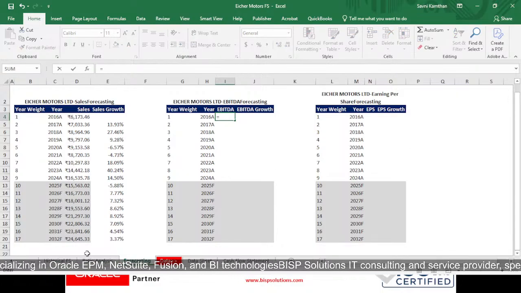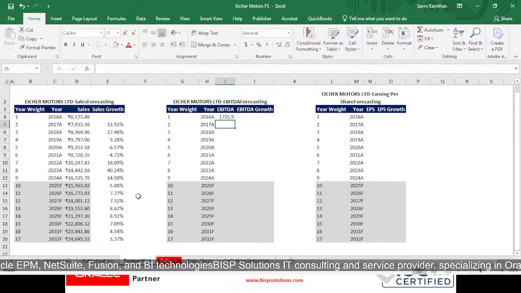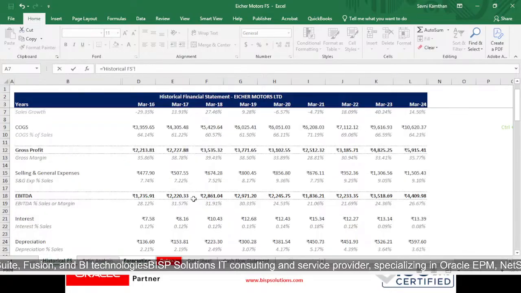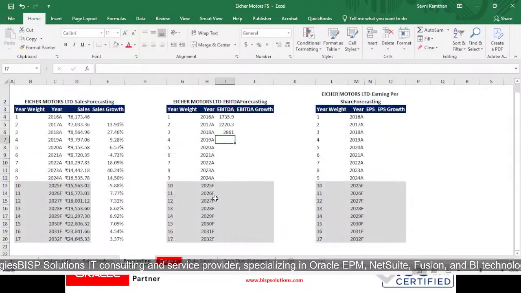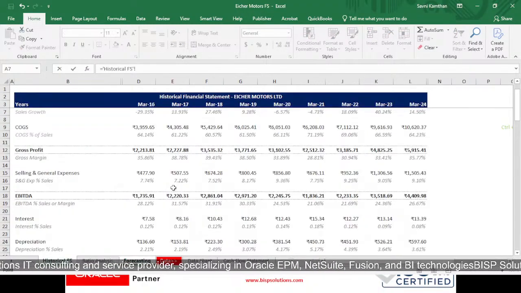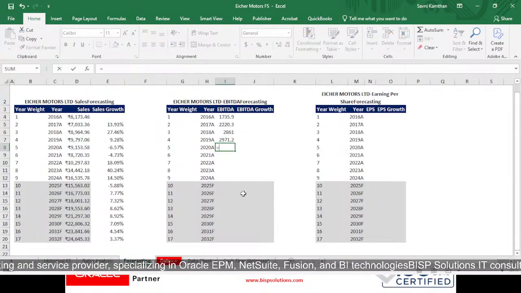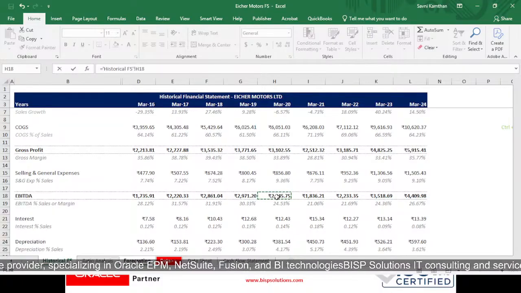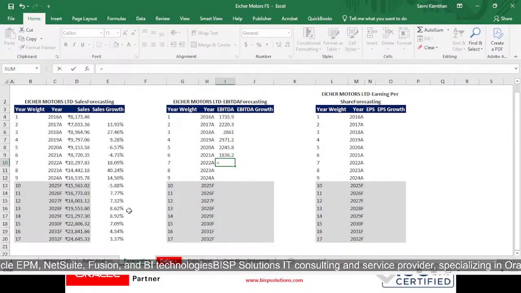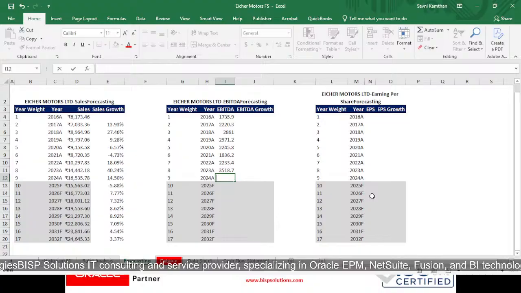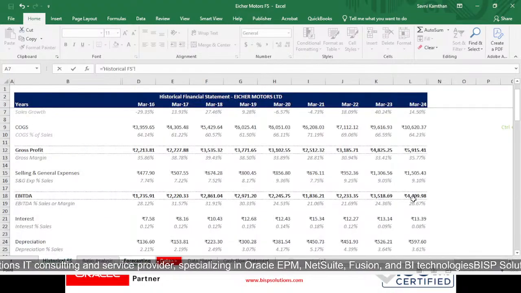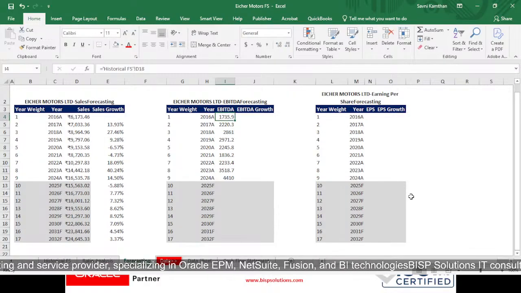So for that I have already calculated in my historical financial statement. Again and again the same thing will be done, equals to 2019, equals to 2020, equals to 2021, equals to 2022, yeah, and equals to 2023 is this, and equals to 2024 is this, right? Now we will do formatting.